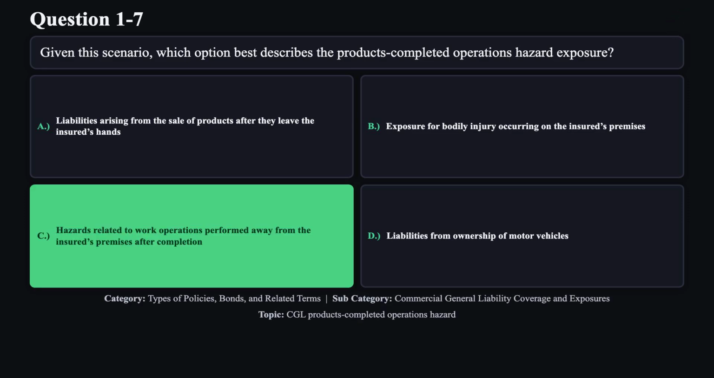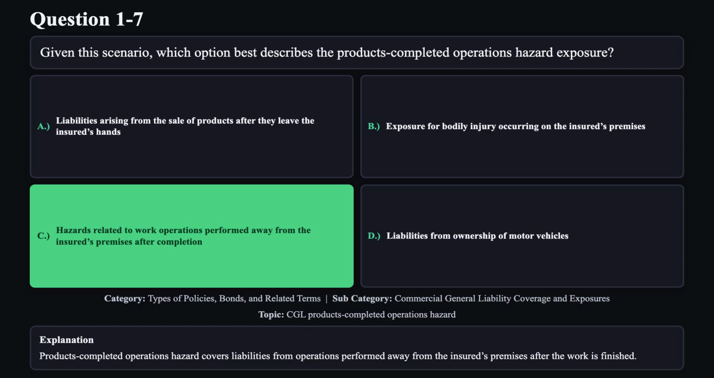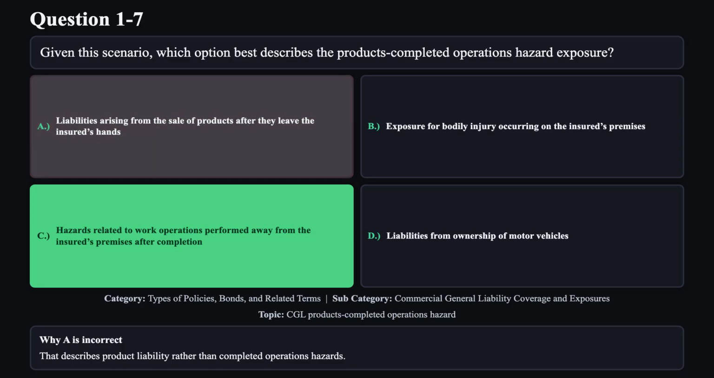The correct answer is C. Products completed operations hazard covers liabilities from operations performed away from the insured's premises after the work is finished. Reason A is not correct. That describes product liability rather than completed operations hazards.